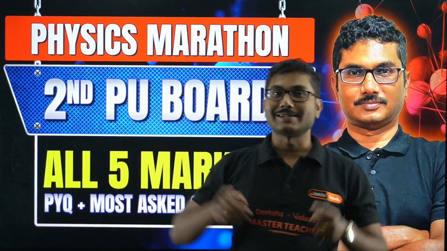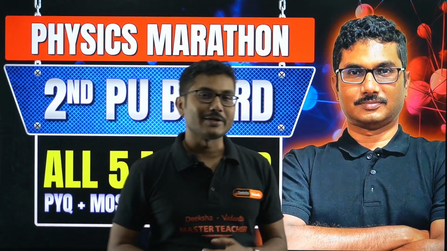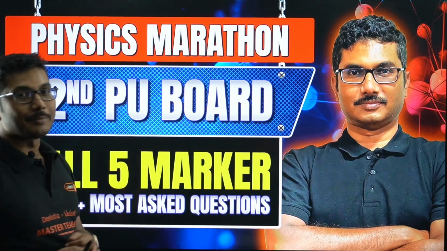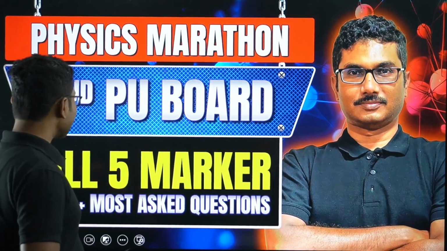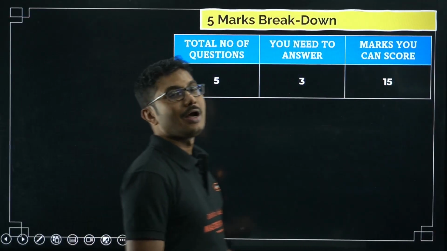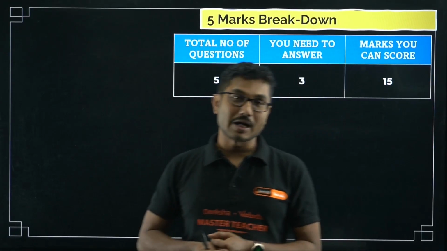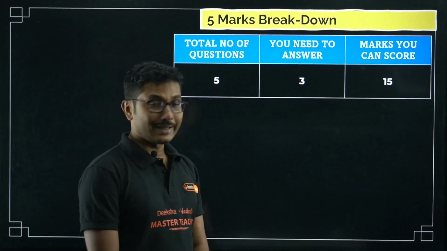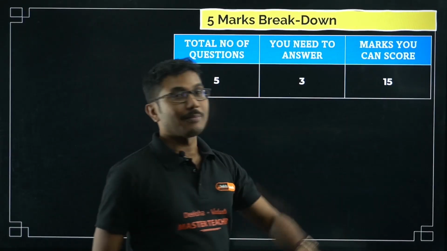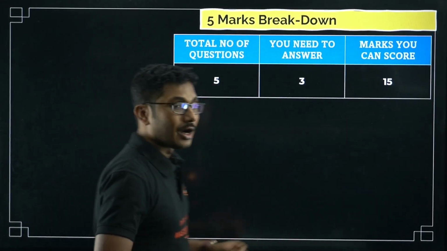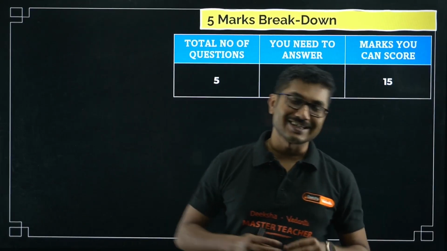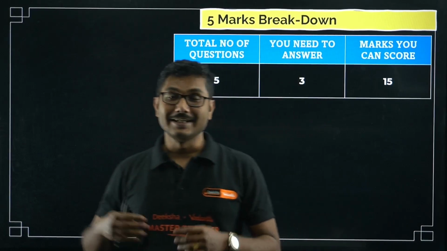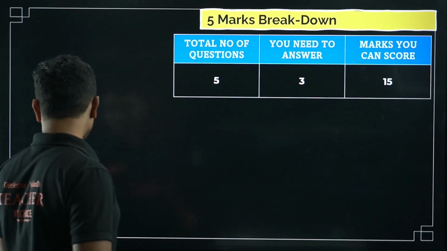Now in this lecture we are going to discuss, obviously I told you what our goal is. Our goal was to score all the 5 marker directly. So let's see, we have 5 marker questions asked in our annual exam, our PU final exam, and we need to answer 3 of them, right? So we all know that, and 15 marks is allocated for that. And if you study all the derivations that I am going to discuss in this lecture, then definitely you will be scoring all the 15 marks that is allocated here, right?